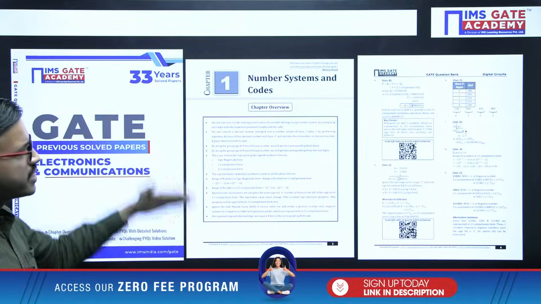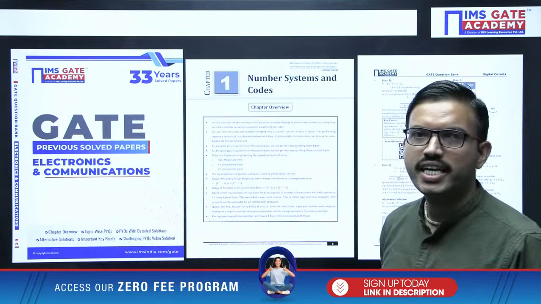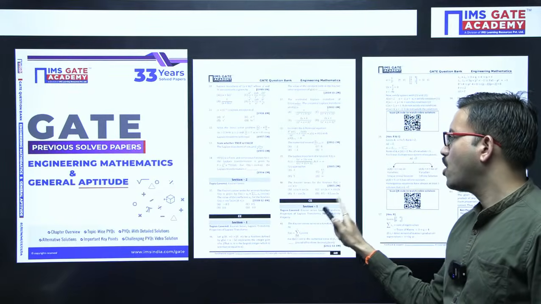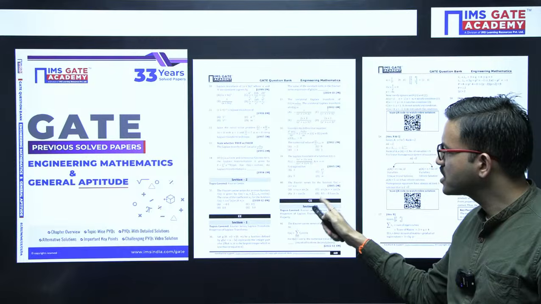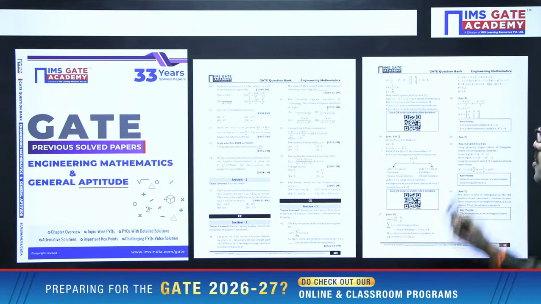Like that, whatever technical subjects are there with respect to your specific branch, you will be getting for every subject like this. And as I told earlier, engineering maths and general aptitude, right? All the branch questions will be there. Like you can observe here, civil questions, electrical questions, like that. All the branch questions you can observe, and similarly solutions.